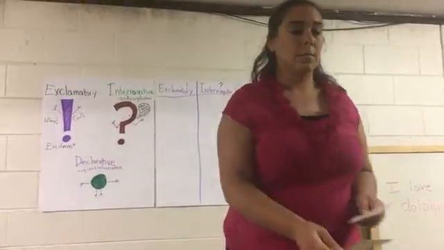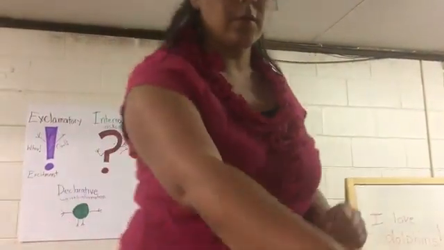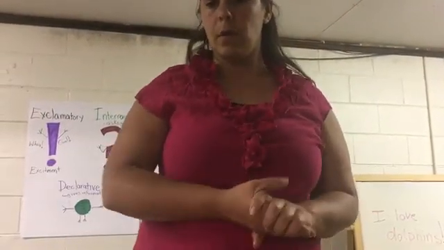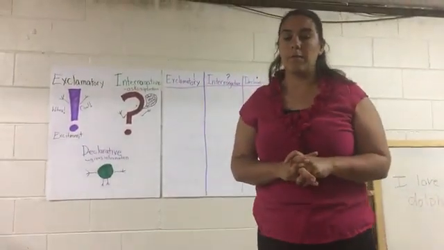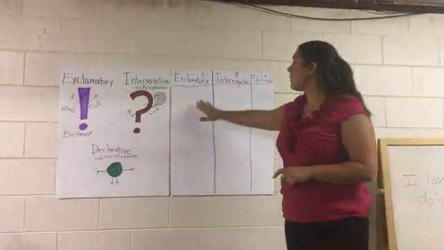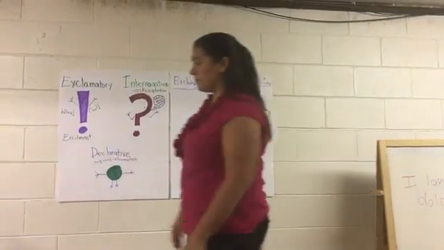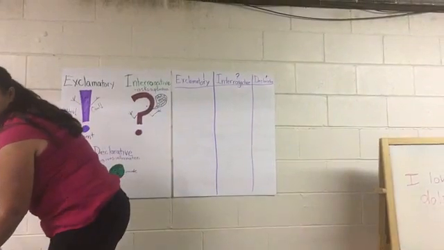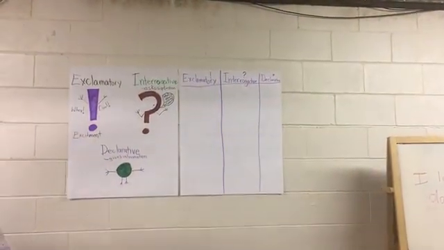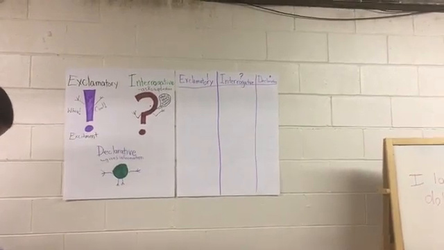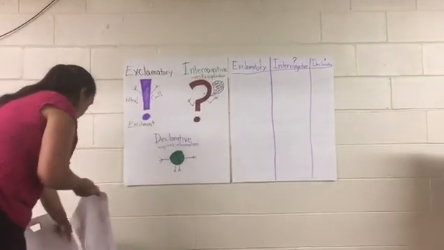So here's some cards. Yep, you two are together right there. Yep, and you two. And you two as well, okay? So here's your cards for you guys to work on. And I'm going to give you just a few minutes and see if you can tape them up in the correct area. Yep, way to work together. Good job. All right, let's see how we came out as we worked with partners.